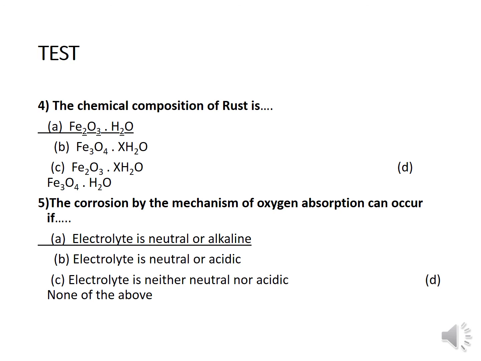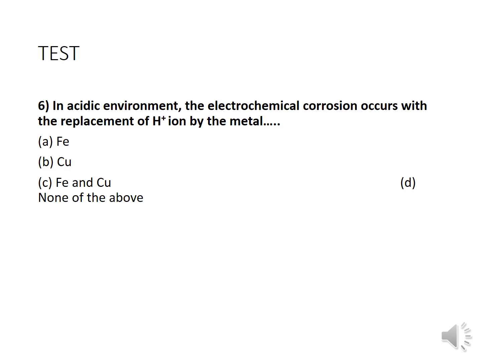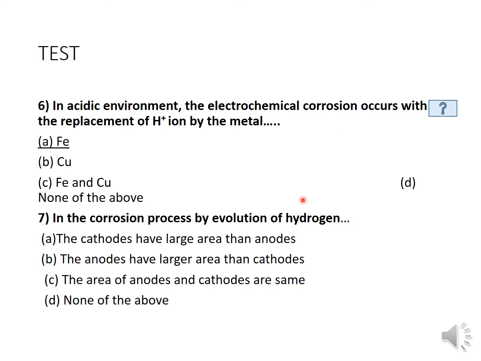The option is A. In an acidic environment, electrochemical corrosion occurs with the replacement of H+ ions by the metal: Fe, copper, Fe and copper, or none of the above. What is the answer? Fe. The metal is replaced with H+.